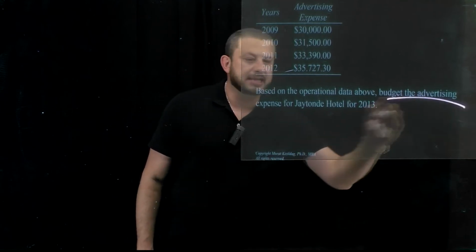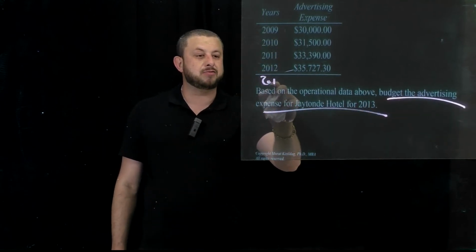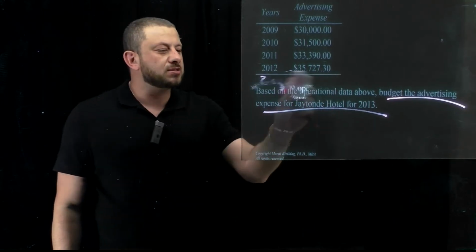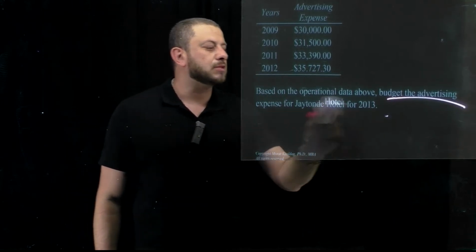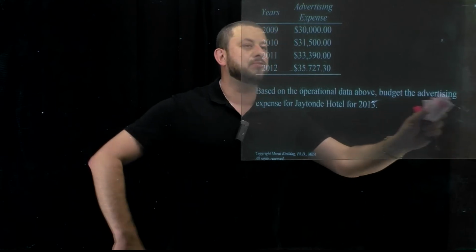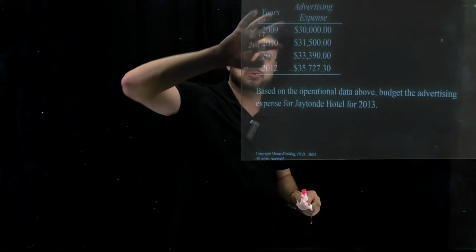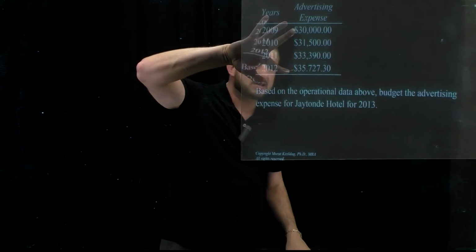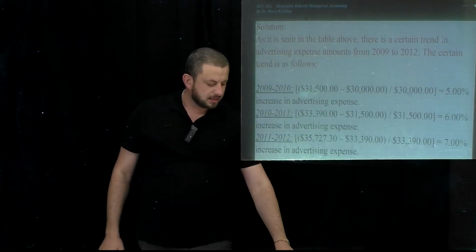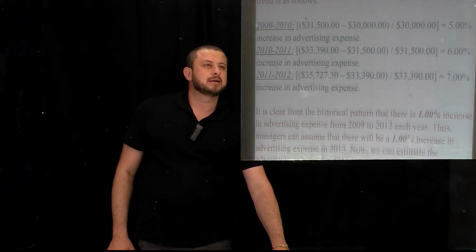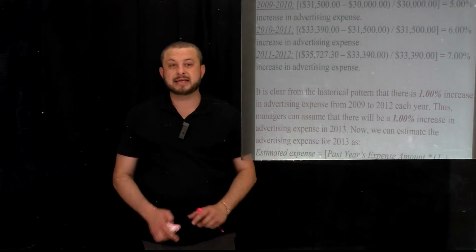We're going to budget the advertising expense for 2013 right here. This is our ultimate objective. So we just take a look at the difference between the corresponding numbers from 9 to 12. Okay, this part right here, we cannot see anything. However, let's analyze something else to see if we can see anything.